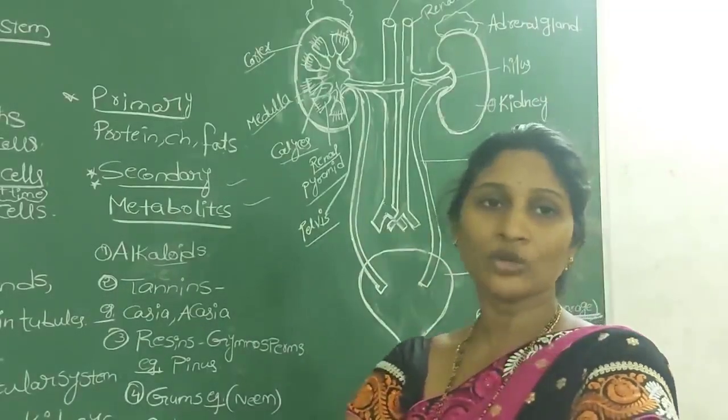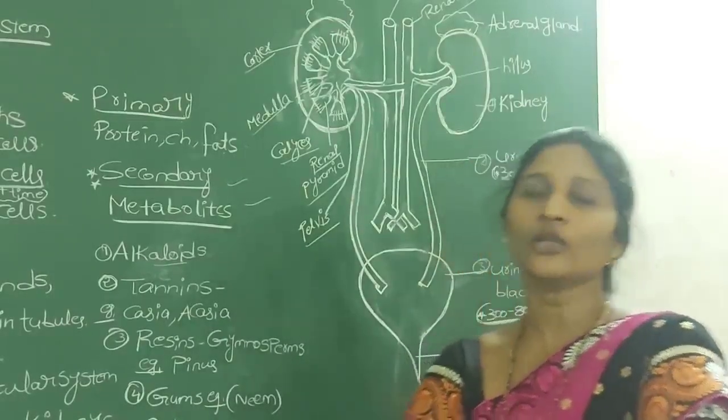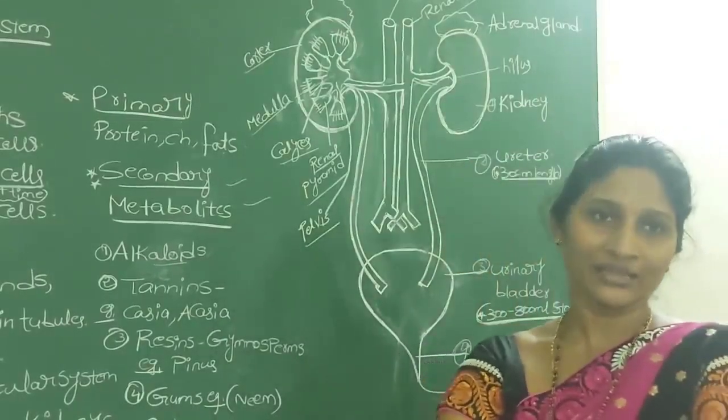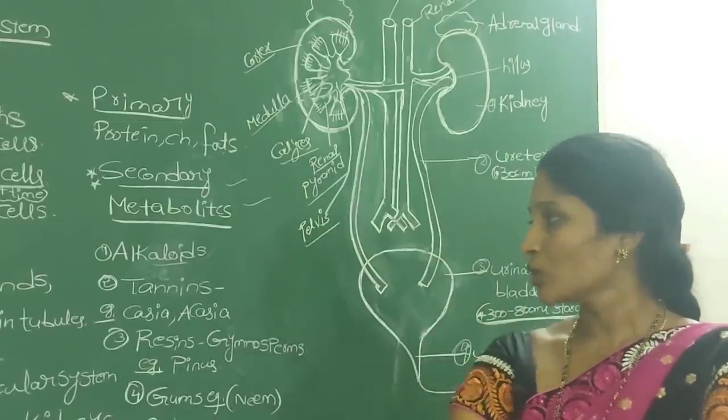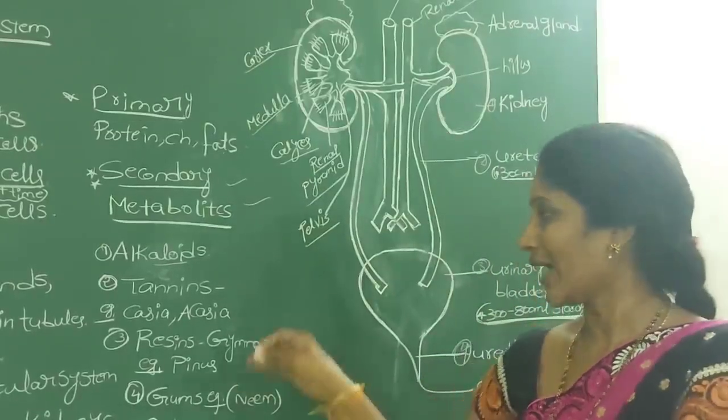The next one, coming to tannins. Tannins are carbon compounds. Tannins are mainly used in the tanning of leather, and even in medicines. Plants like acacia produce the tannins.